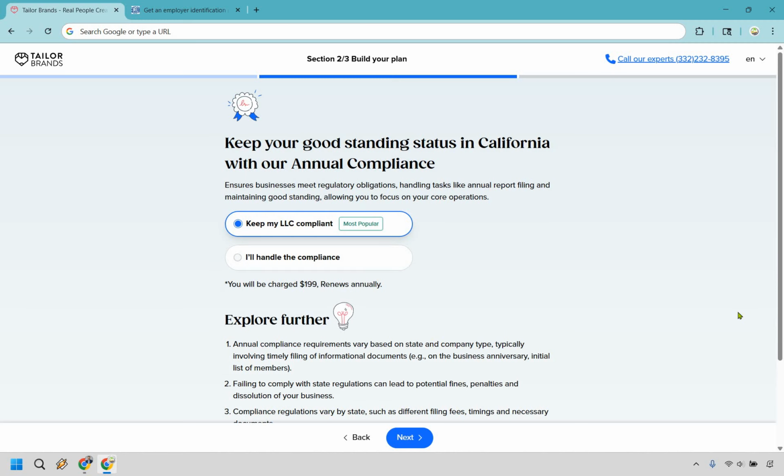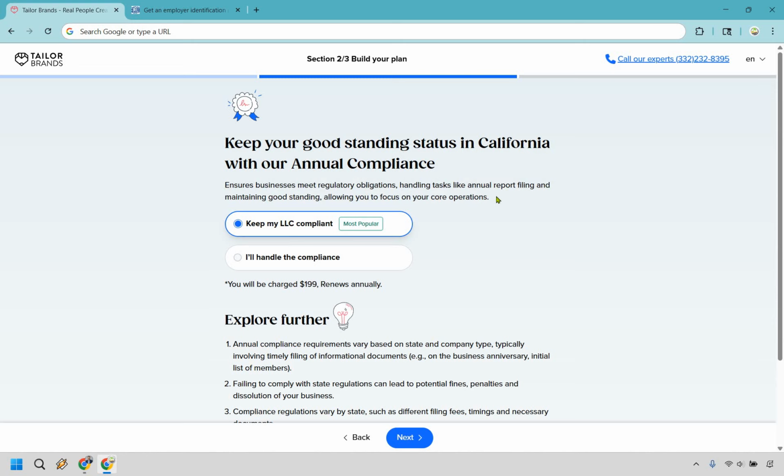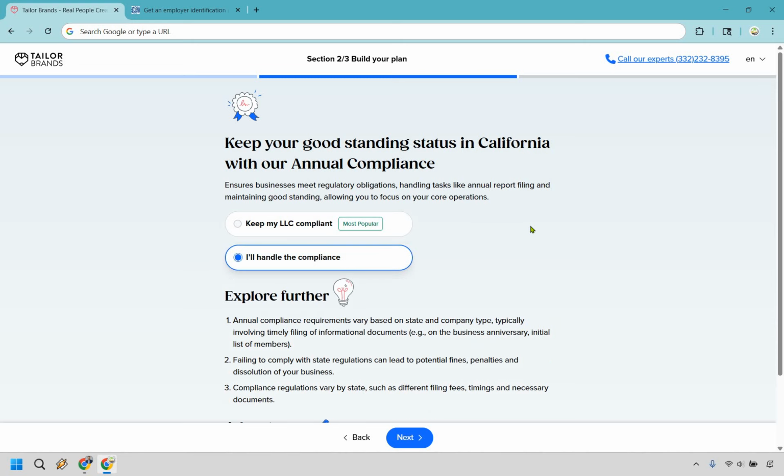All right, and here are going to be a few more optional upgrades. If you want to keep your LLC compliant, you will be charged $199, and this renews annually as well. So this ensures businesses meet regulatory obligations, handling tasks like annual report filing and maintaining good standing, allowing you to focus on your core operations. So ideally, what I was talking about before, this is more of a done for you thing. If you want Tailored Brands to do that, it is completely up to you. If you don't, you can always click on I'll handle the compliance and do it yourself, and then click on next.